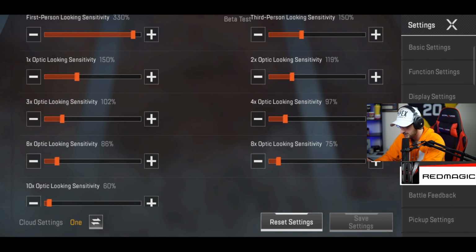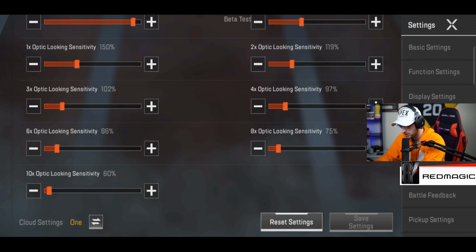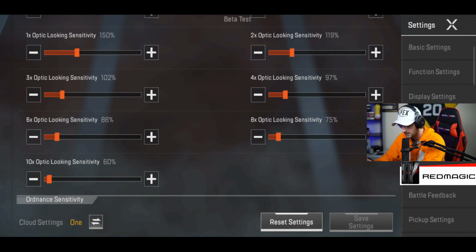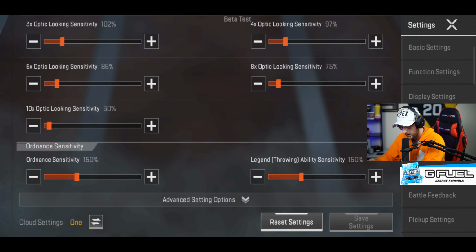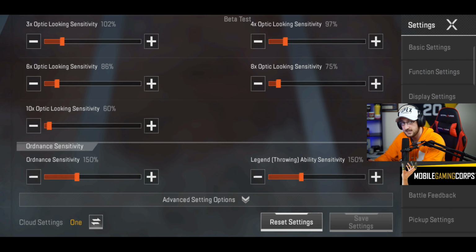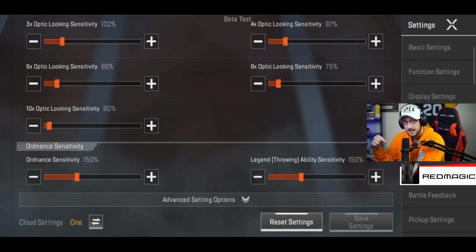1 times is 150, 2 times is 119, 3 times is 102, 4 times is 97, 6 times is 86, 8 times is 75, and 10 times is 60. Ordnance sensitivity is 150, and legend throwing ability is 150. So for me, I've adapted to these settings, and these are the kind of settings that I use in Call of Duty and any other FPS game. So it took me a while to find the right sensitivity because the sensitivity settings in this game are very hard and very responsive compared to other FPS games on mobile. So it does take a while.